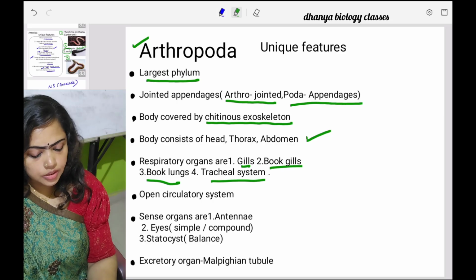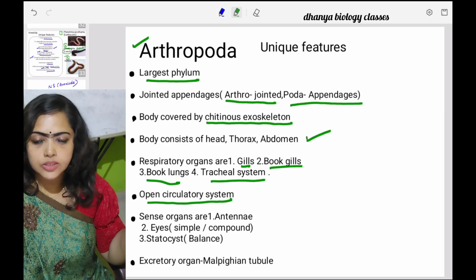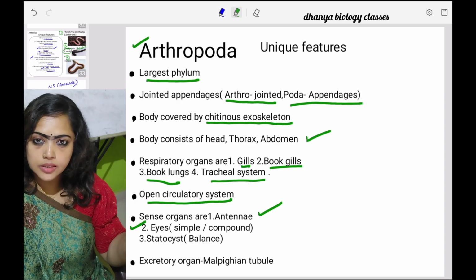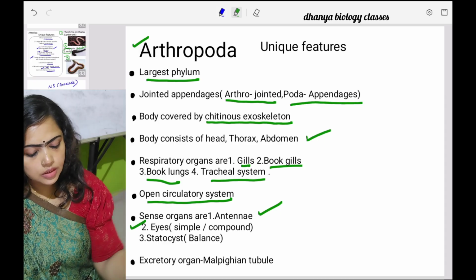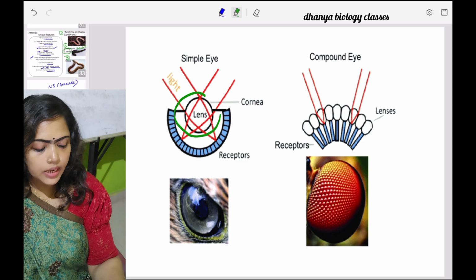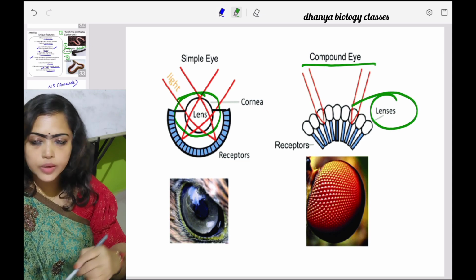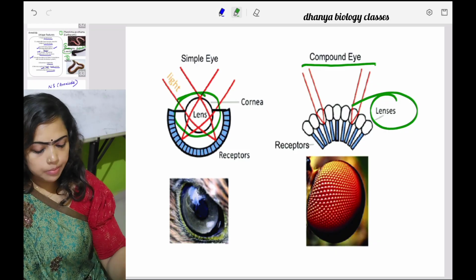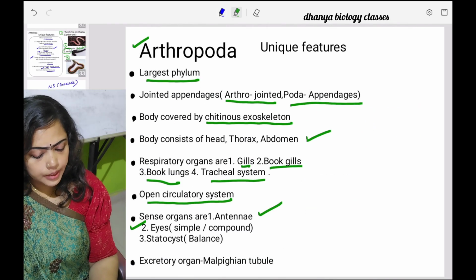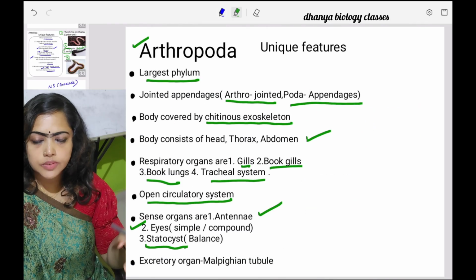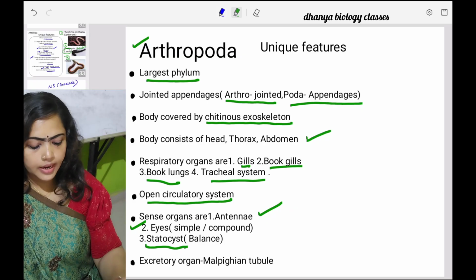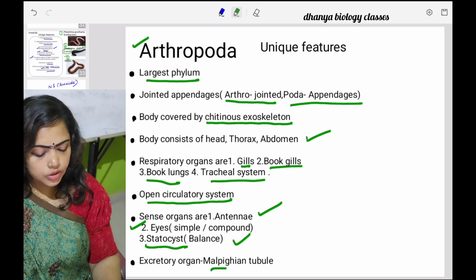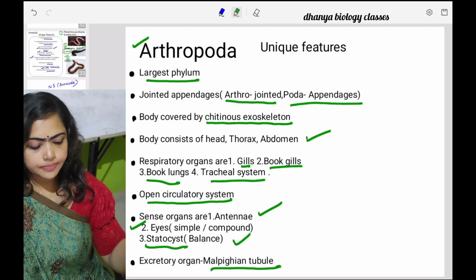And then the circulatory system is open type. Then about sense organs: antennae are present, and eyes are present, which can be either simple or compound. What is the difference? A simple eye has a single lens, while a compound eye has multiple lenses. Both types of eyes can be seen in phylum Arthropoda. And then another important organ, the statocyst, which plays an important role in balancing the organism as well as orientation. And the excretory organ is the Malpighian tubule.